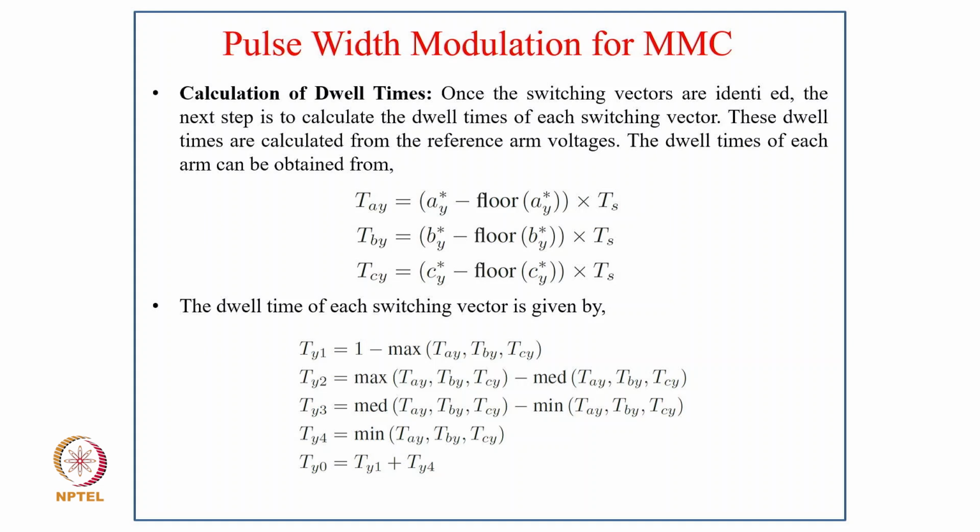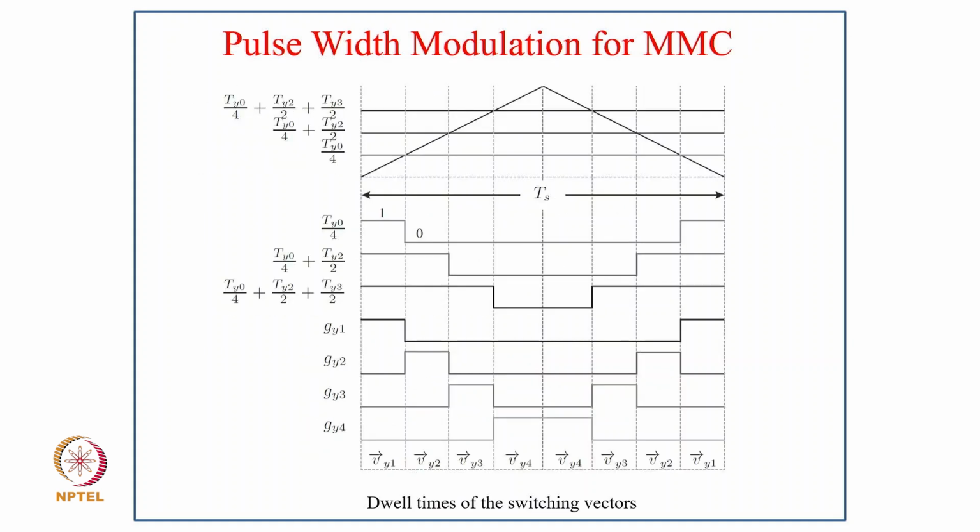So the dwell time of each switching vector is given by TY1 equal to 1 minus the maximum of TAY, TBY, TCY, and TY2 equal to the maximum of TAY, TBY, TCY minus the medium of TAY, TBY, TCY, and TY3 equal to the medium of TAY, TBY, TCY minus the minimum of TAY, TBY, TCY, and TY4 equal to the minimum of TAY, TBY, TCY, and TY0 equal to TY1 plus TY4.